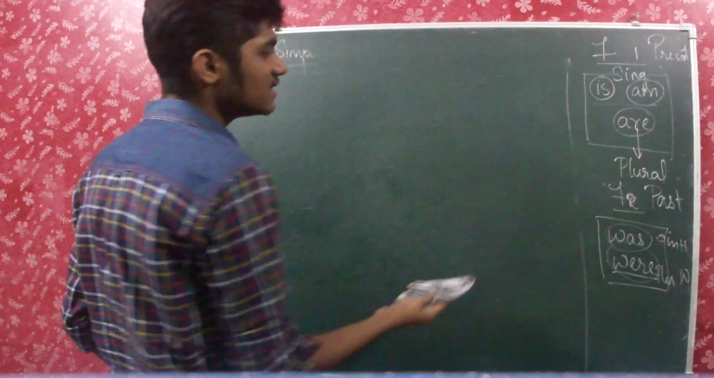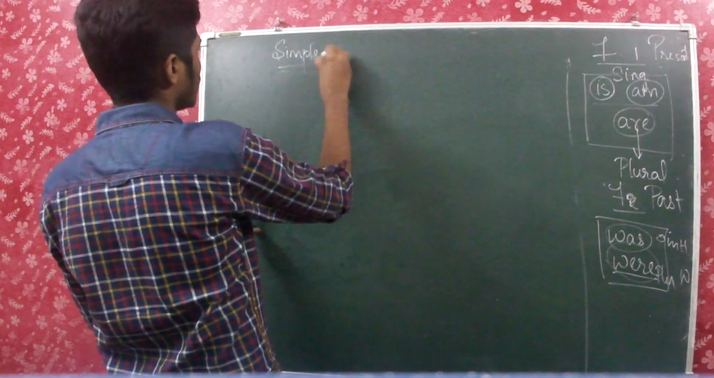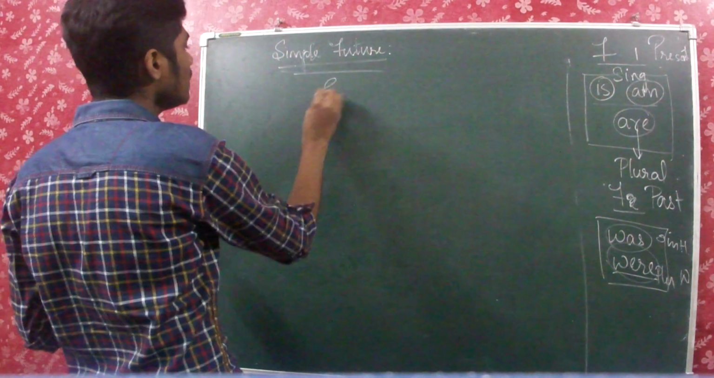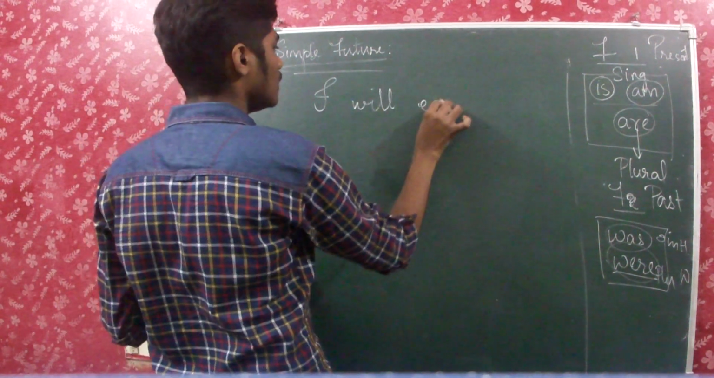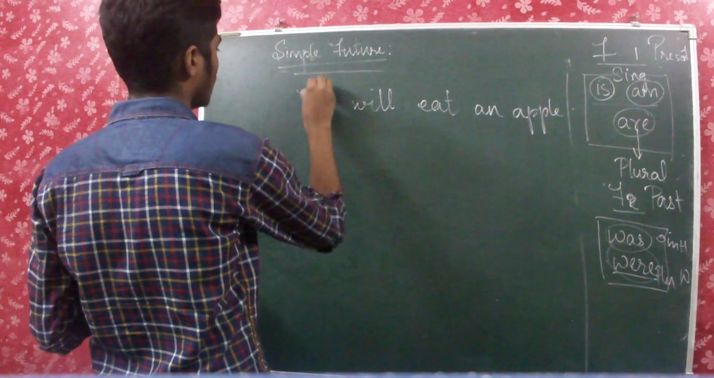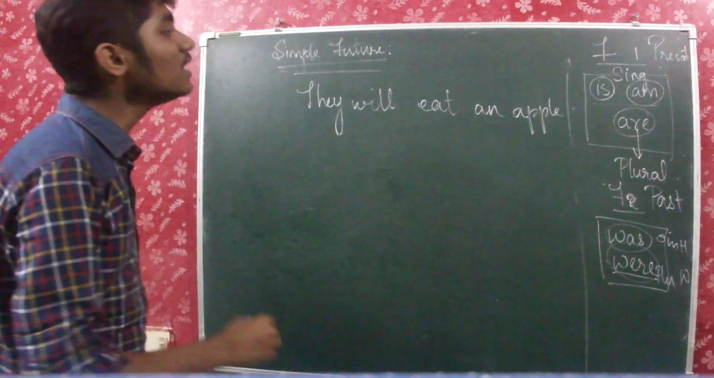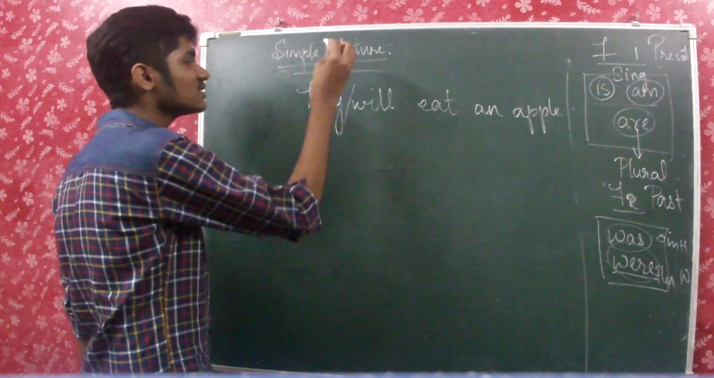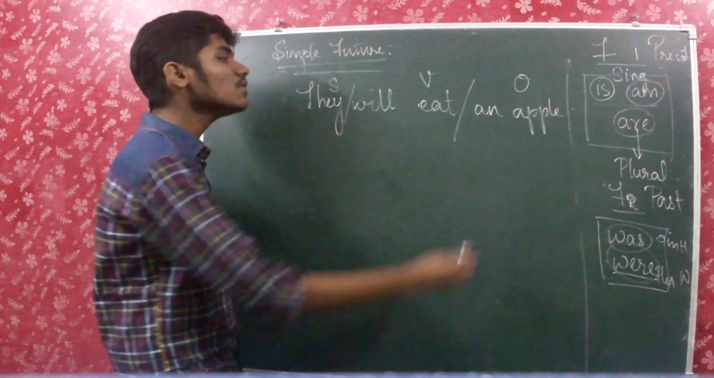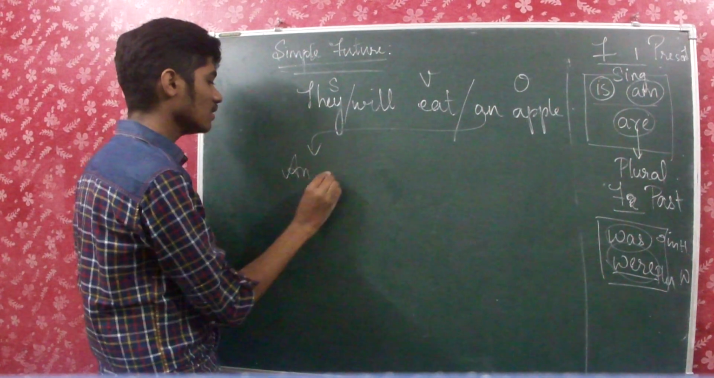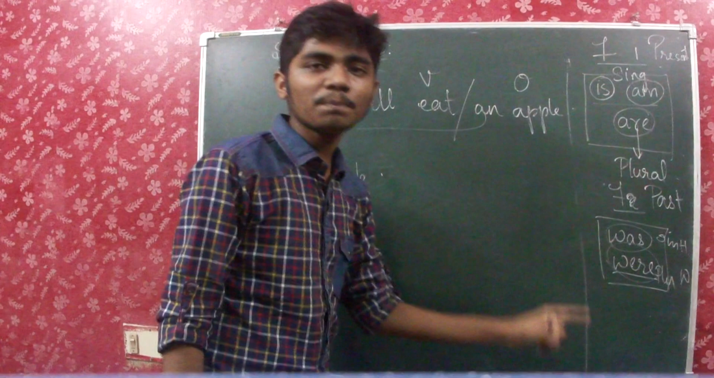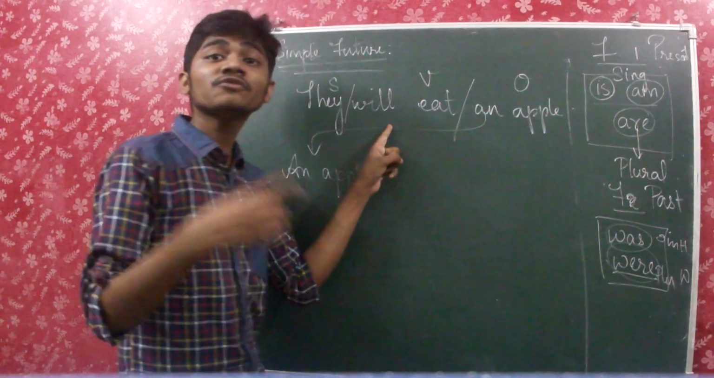Now, the next tense is a little bit confusing. I'm going to put you all in trouble. Simple future. I will eat an apple. They will eat an apple. So here also the subject is they because they are the doer of the action. Will eat is the verb and an apple is the object. So as usual I have to bring the object to the front. So an apple. And check the tense here. Will eat. Is it present or past? Neither of them. It is future tense.